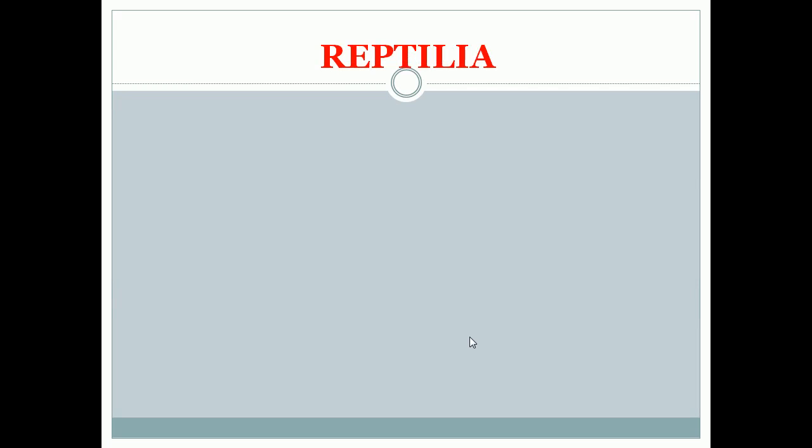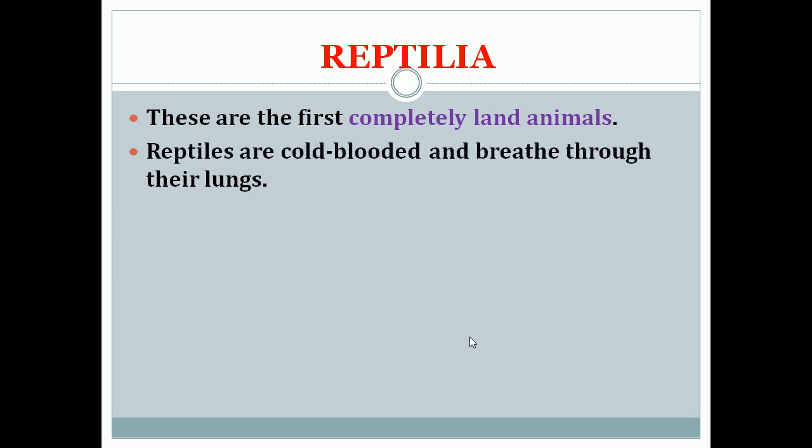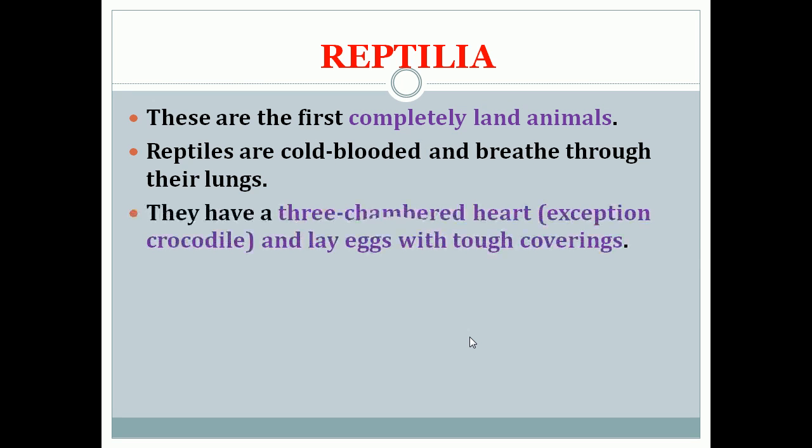Now next class of vertebrates is Reptilia. These are the first completely land animals. Reptiles are cold-blooded and breathe through their lungs. They have a three-chambered heart and lay eggs with tough coverings.